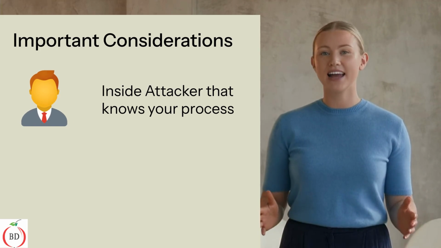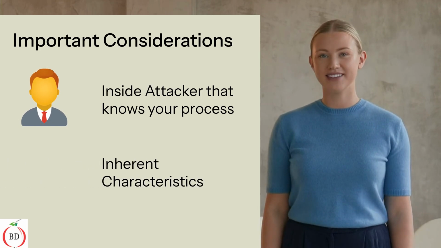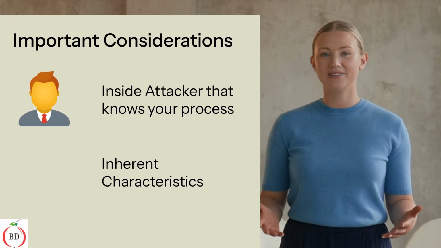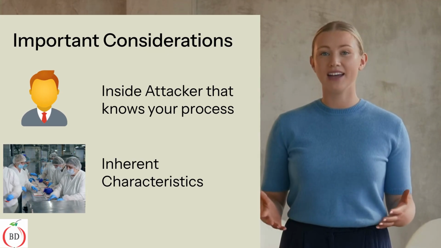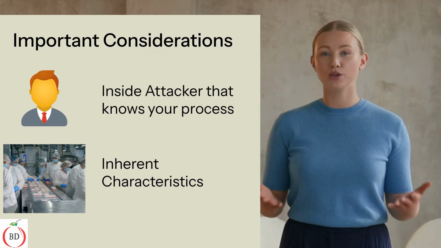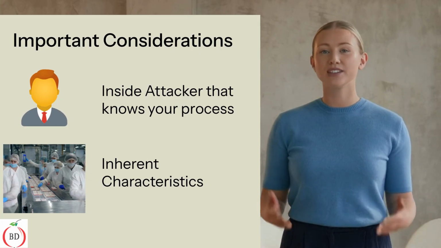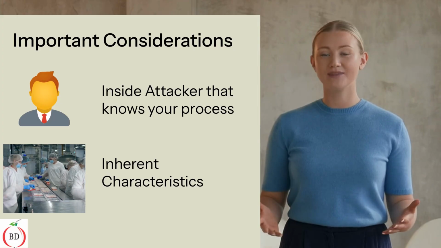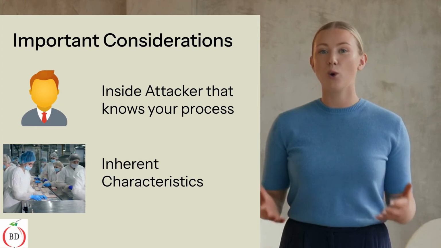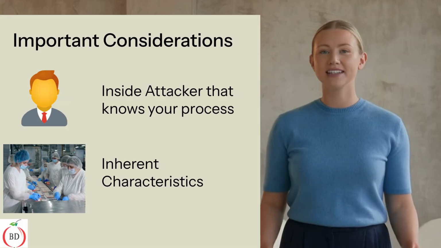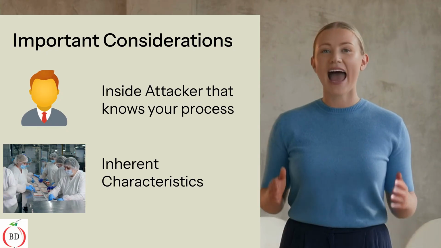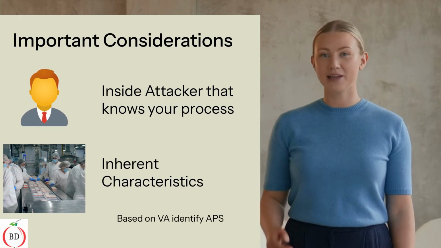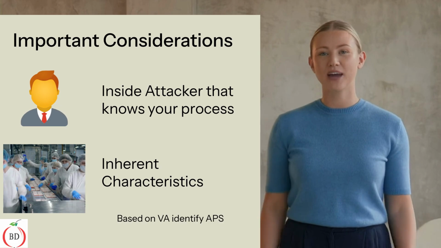You should also recognize inherent characteristics in your process. Those are conditions and activities that cannot be easily changed, such as presence of multiple people in the area, safety mechanisms on equipment, or speed of production lines. Those conditions must be considered when assessing physical access to the product or the ability of an attacker to successfully contaminate the food. Based on the assessment, the company identifies actionable process steps, APS, and establishes mitigation strategies.